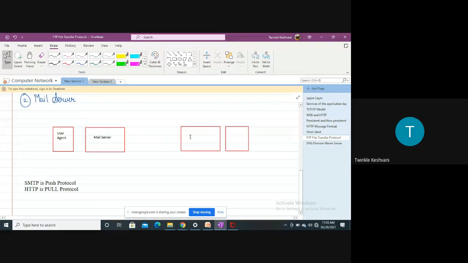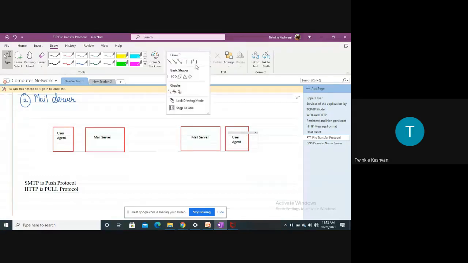Again, this will be the mail server of Bob and the user agent of Bob, right?